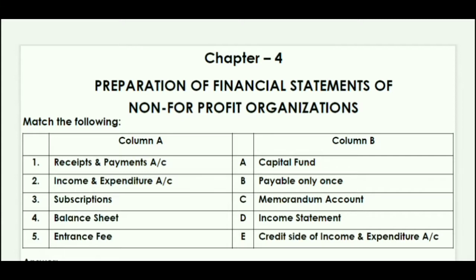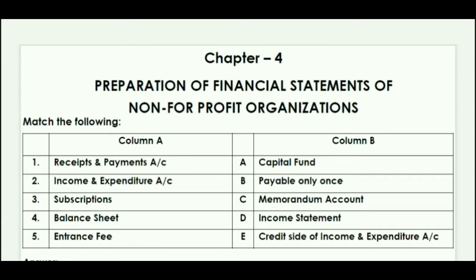Fourth is balance sheet, so it will be a capital fund. Next is entrance fee, so that is B, which is payable only once. Entrance fees is payable only once. Balance sheet, capital fund. And subscription, credit side of income and expenditure account. Receipt and payment, memorandum account.